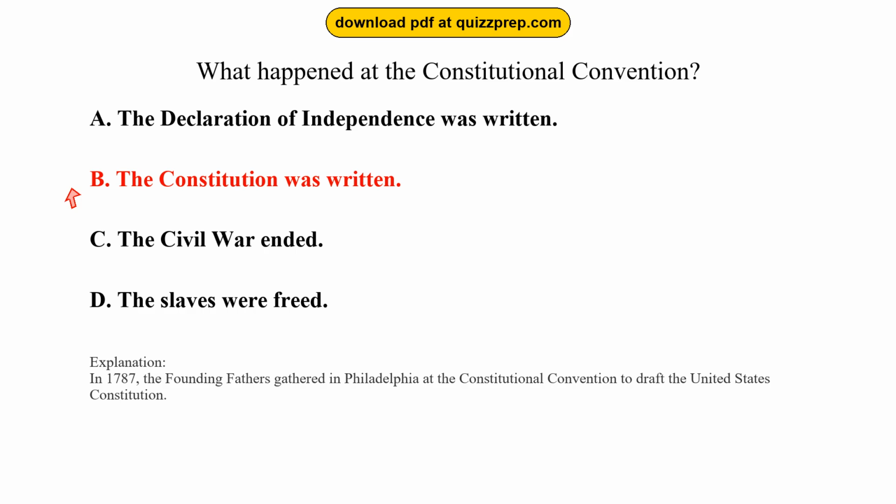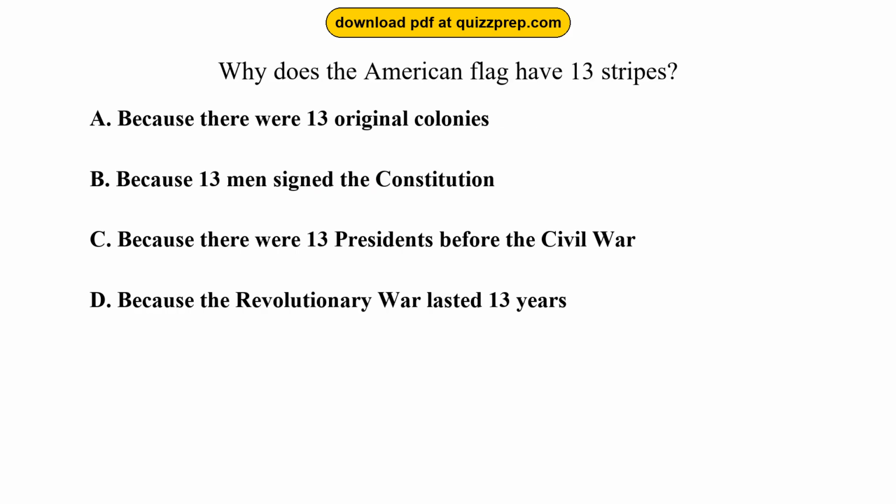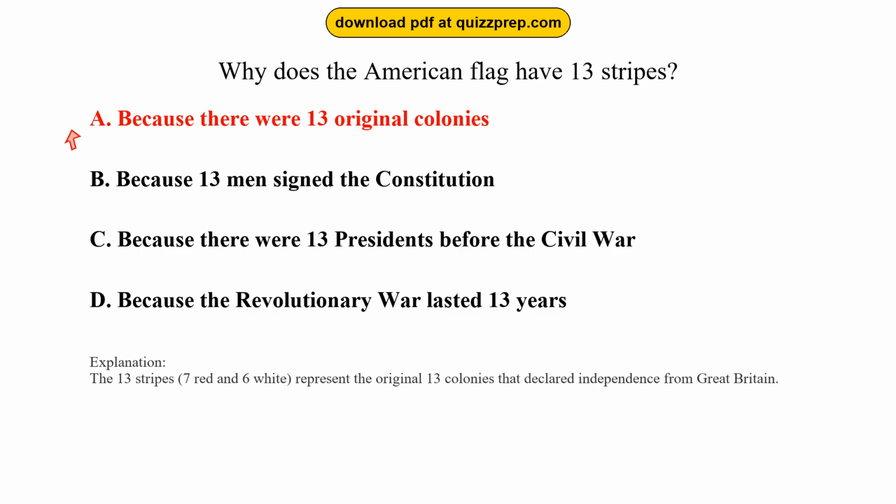States Constitution. Question 41. Why does the American flag have 13 stripes? Option A, because there were 13 original colonies. Option B, because 13 men signed the Constitution. Option C, because there were 13 presidents before the Civil War. Option D, because the Revolutionary War lasted 13 years. The correct answer is option A. Because there were 13 original colonies. The 13 stripes, 7 red and 6 white, represent the original 13 colonies that declared independence from Great Britain.